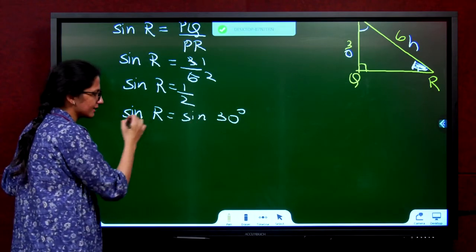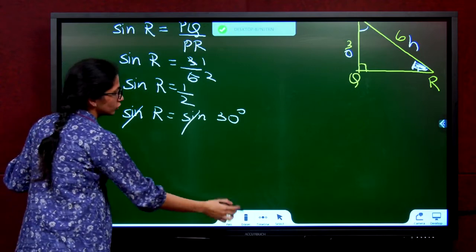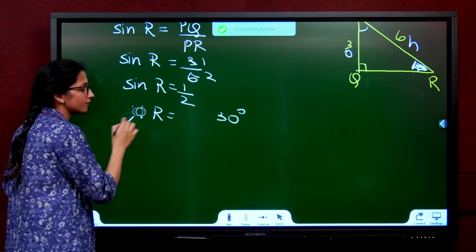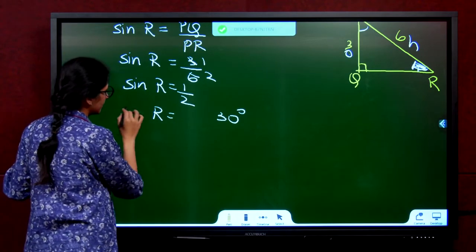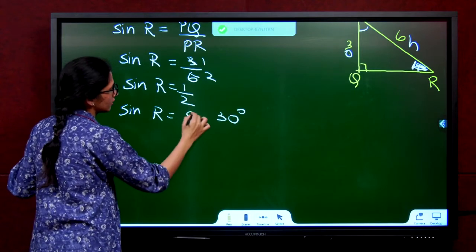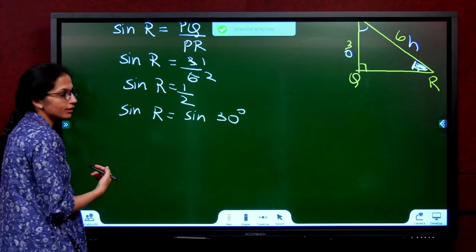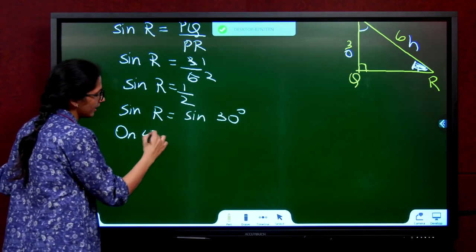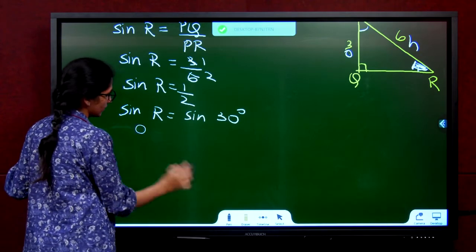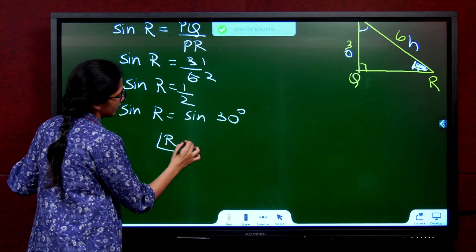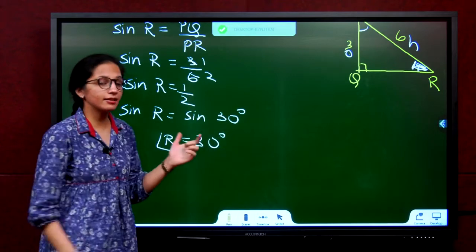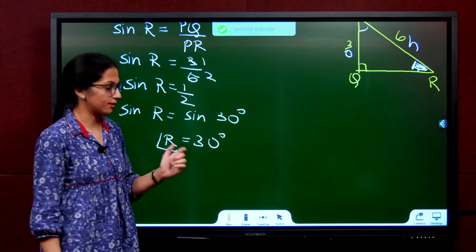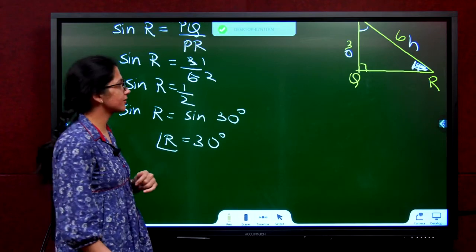Can I cancel sine and sine? No, you cannot. Why? It is not multiplication. You can't cancel. It's a function. But now you can express them both as sine and write down on comparing, or no need to write anything. Directly write down angle R is 30 degree. Please do not cancel. It is not multiplication.